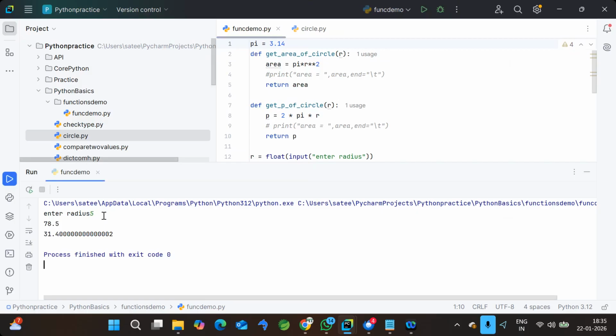Simple. If you want to use a particular variable within one function and one time only, then go with a local variable. But if you want to use a variable in multiple places in the program, then go with a global variable. That will be the good recommendation. So any doubt in local and global variables?